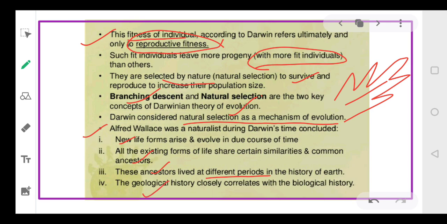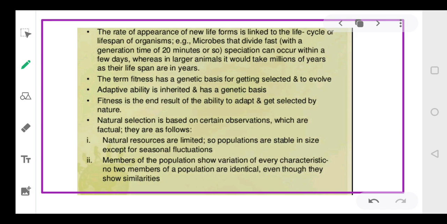The geological history closely relates with the biological history. That means the changes in the shapes, sizes and biological structure of organisms that have evolved over time are closely related with each other. So geological history is related with the biological history of an organism. The rate of appearance of new life forms is linked to the life cycle.